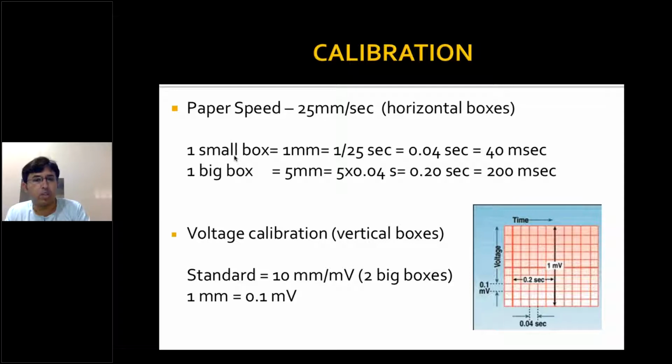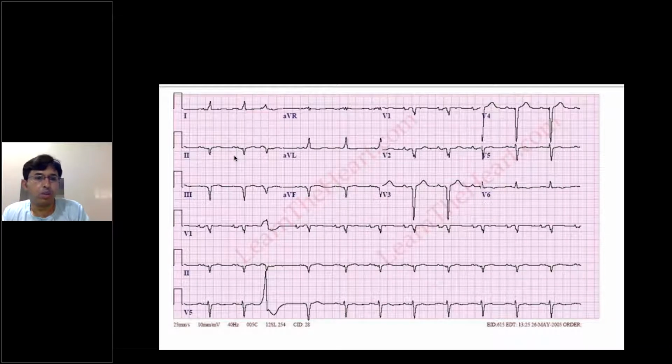Coming to the voltage calibration, each 1 mm is 0.1 millivolts. So 10 mm will be 1 millivolt, so each two big boxes is 1 millivolt. I am showing you the ECG for reference. You can see the calibration here on the left hand corner.